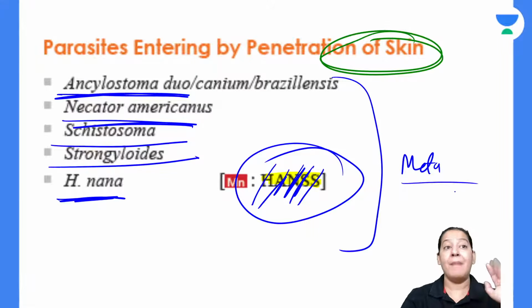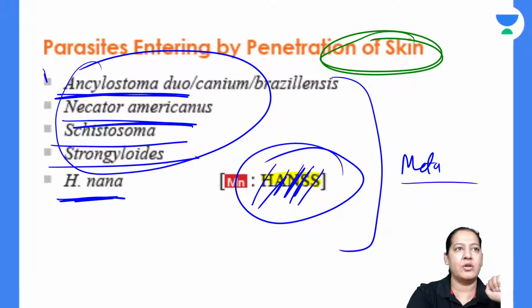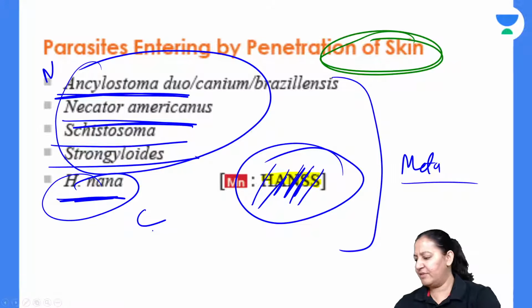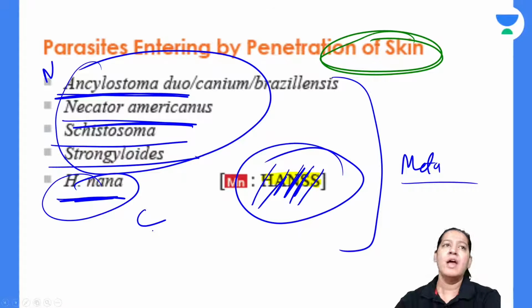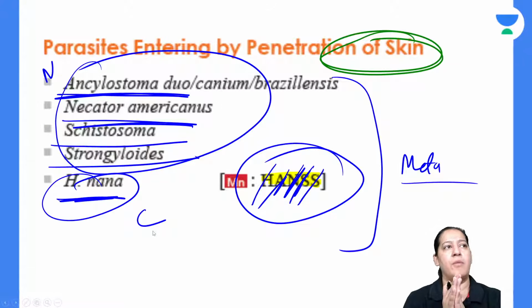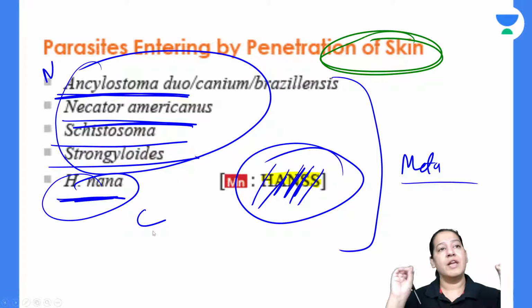In Metazoa you have to see the categories. Some of them are nematodes, some of them are cestodes, I guess. None is a trematode, right? I guess these all are nematodes, and this one, I guess, is a cestode. And you know the category. If you know the classification, it's easy for you to look out from which category these parasites belong. Everyone give me a thumbs up. So the mnemonic is HANSS. Say the full form of HANSS again and again. Okay, you want me to go more slowly. I'm already slow. I will try to do more. Okay, so the mnemonic is HANSS.